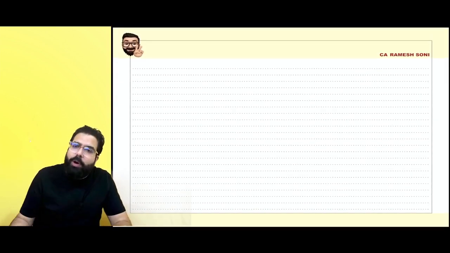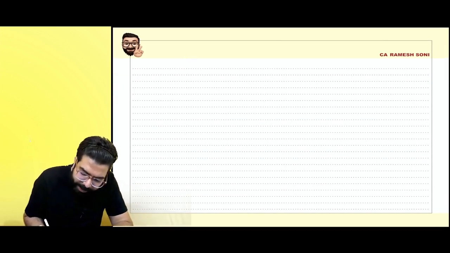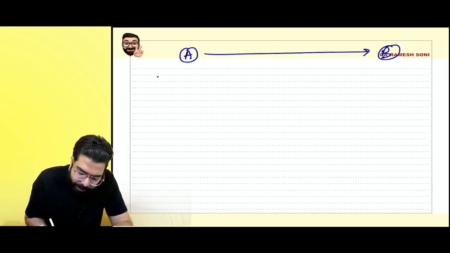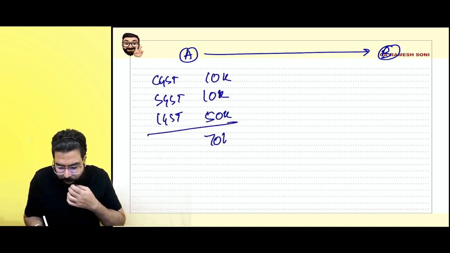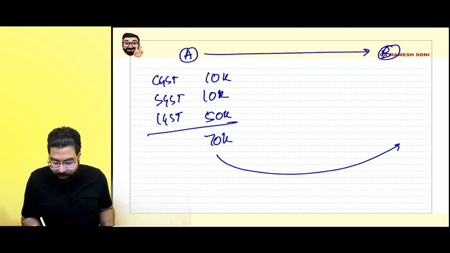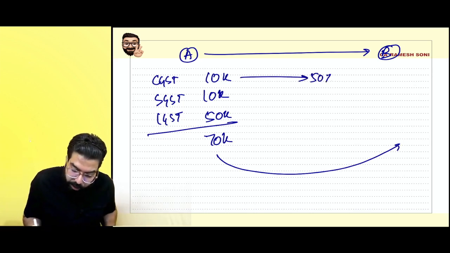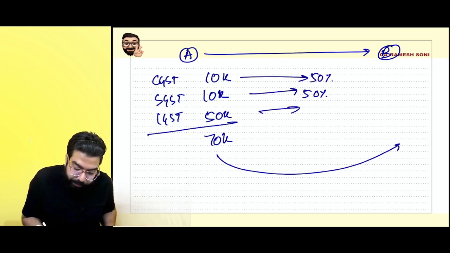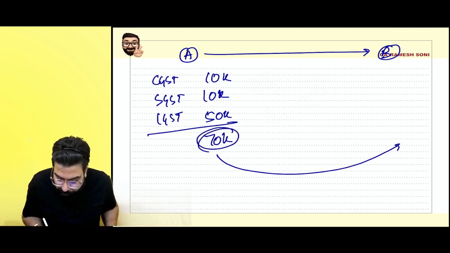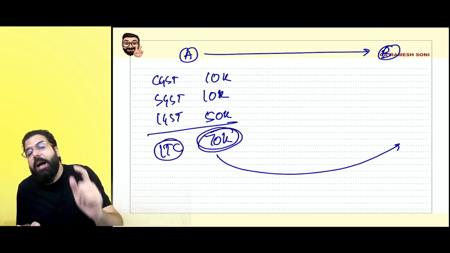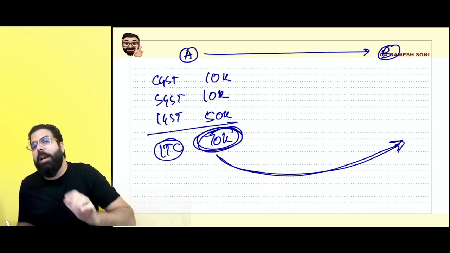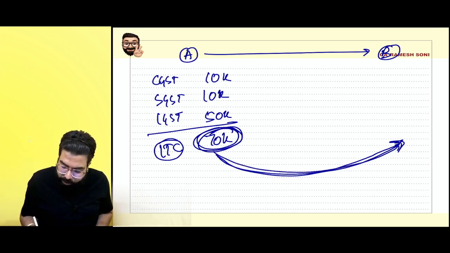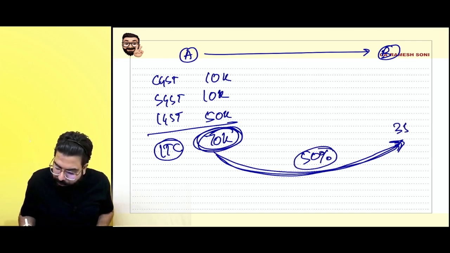For example, I have to transfer. A Limited is transferring to B Limited. A Limited's CGST, SGST, IGST: here it is 10,000, 10,000, 50,000. Total is 70,000. Now, if transfer has to be done at 50%, sir, do you apply 50% on each, 50%, 50%, 50%, or will you directly apply 50% on the total input tax credit? They are telling to apply 50% on the total amount of credit. It means 70,000. If you are transferring 50%, 35,000 will be transferred.